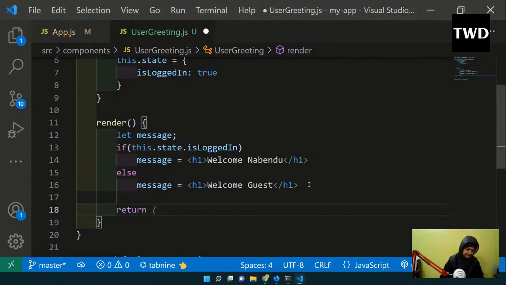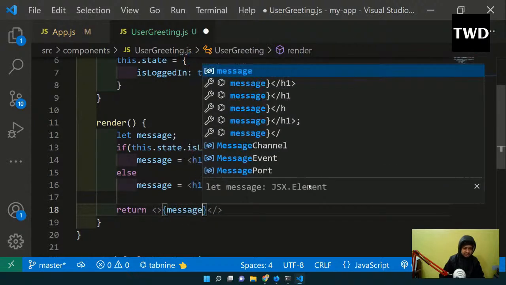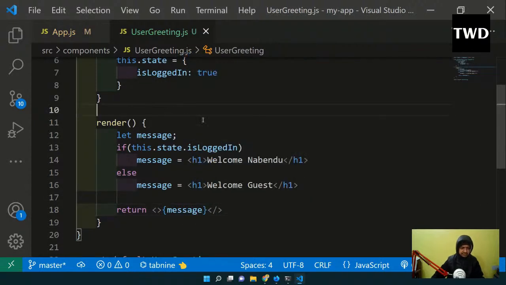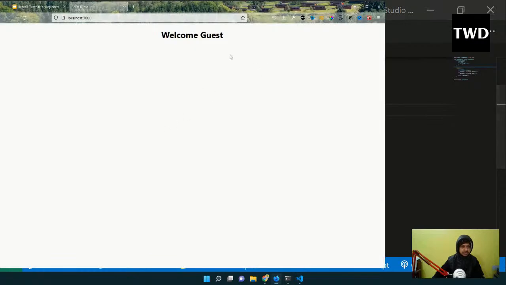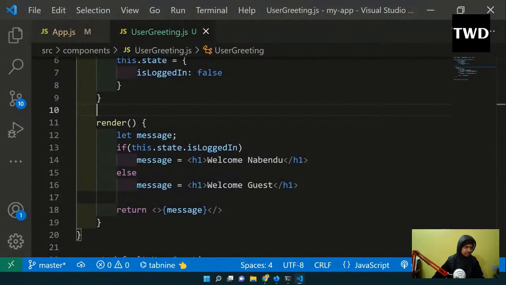Return, and the message I want to return, let me return it inside a fragment, message. I'll save it. Same thing will come. Hello Nabendu is coming. This I will make false, and this will come as guest. Hello guest. Okay. So this is the method number 2.